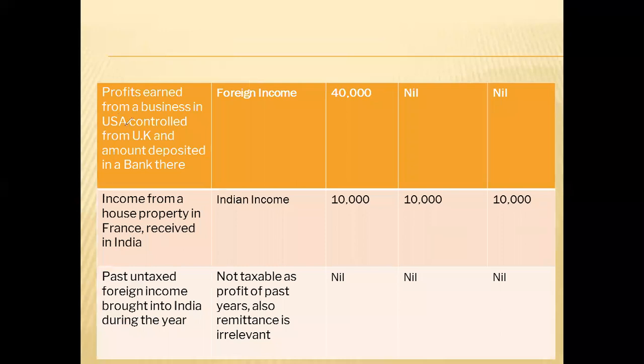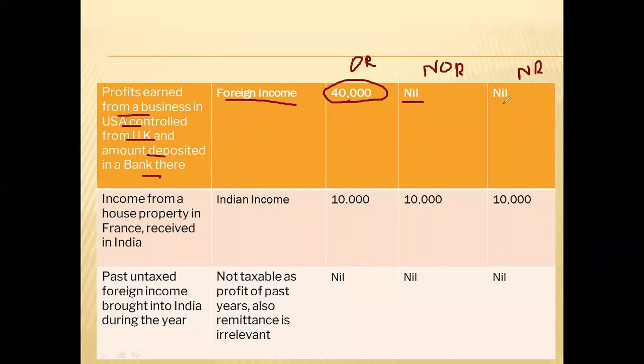Profits from business in US, controlled from UK, amount deposited there only, is a foreign income, and in foreign income only ordinary resident will pay tax. Other two will not be liable to pay tax. Okay. So in other two you will have to write nil, because foreign income will only come in the ordinary resident column.